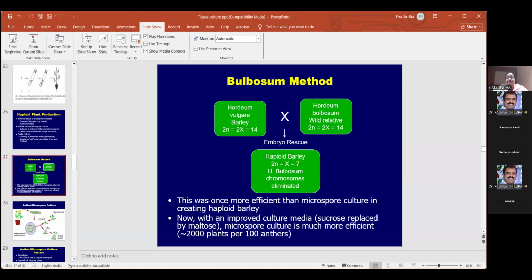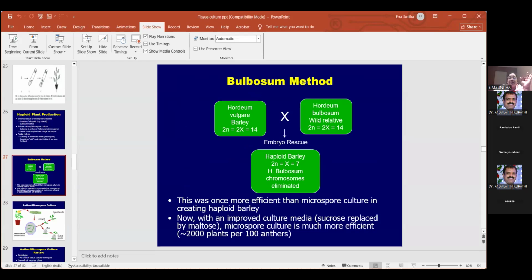So we will see this bulbosum method of haploid production, and how they have rescued the embryo. They have taken two things. One is Hordeum vulgare, and this is barley. The other is a wild variety, the one that grows wild, the first variety that existed.